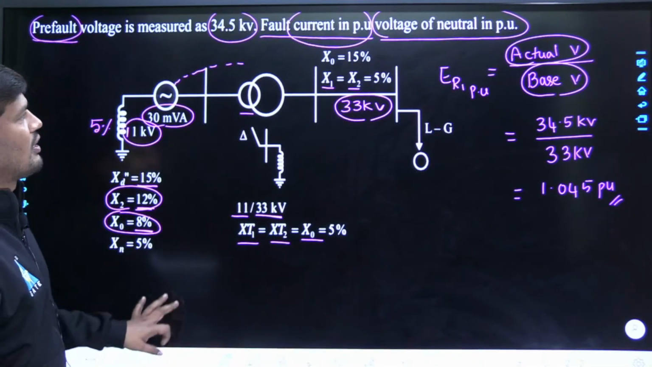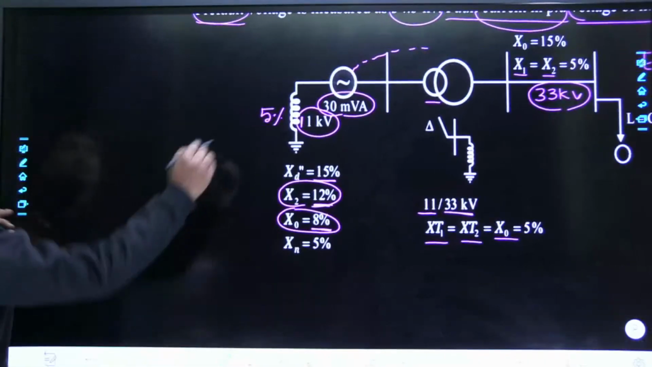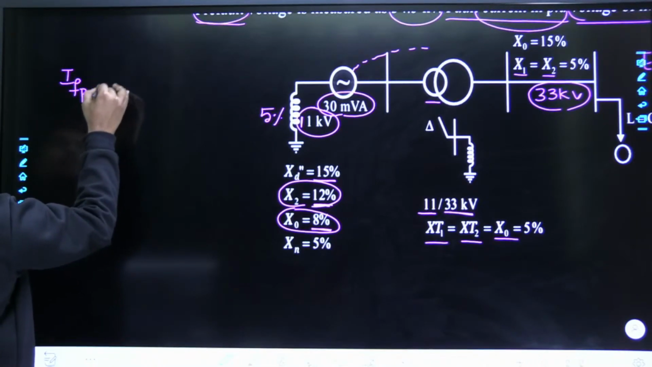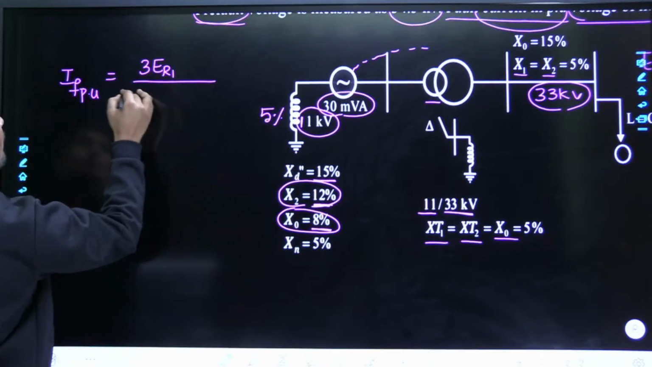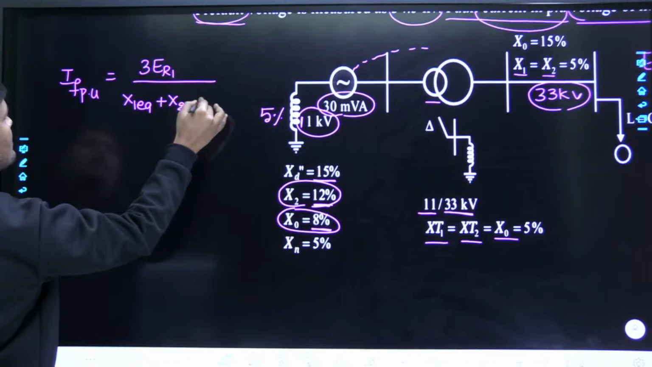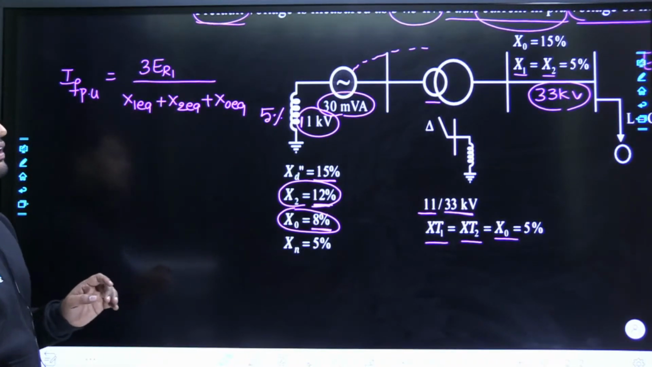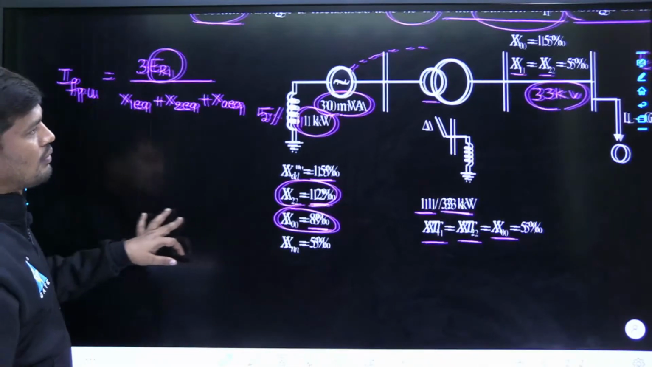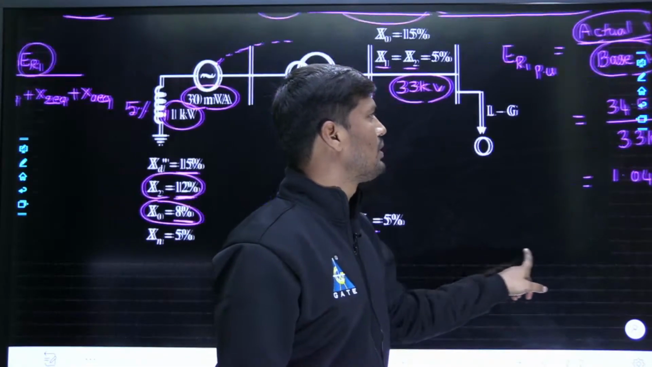Let us start right now. He asked for fault current in per unit. Tell me how to calculate fault current in per unit for LG fault or line to ground fault. In case of line to ground fault, fault current in per unit is 3 times ER1 upon x1 equivalent plus x2 equivalent plus x0 equivalent. This is the fault current expression in case of line to ground fault. Already we completed induced EMF in per unit. How much did we get as the result? The result for induced EMF is 1.045 per unit, okay.